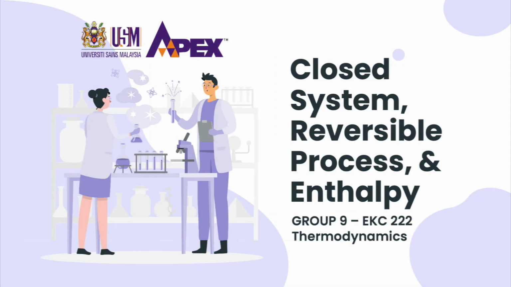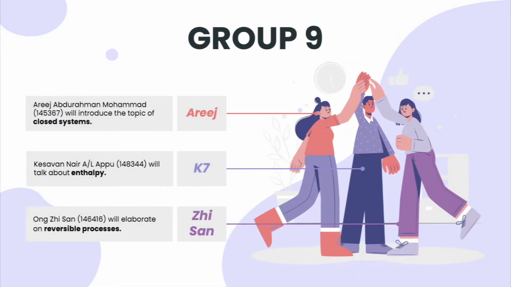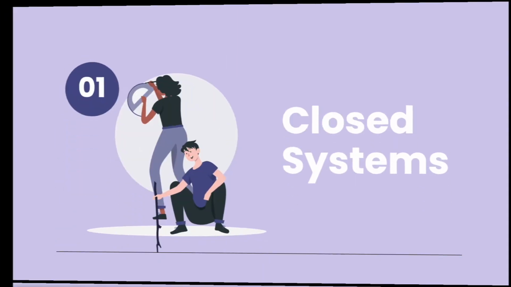We're Group 9 here to talk about closed system, reversible process, and enthalpy. Our group consists of 3 members, starting with me, Areej, who will introduce the topic of closed system, Kesavan will talk about enthalpy, and Zhi San will elaborate on reversible processes. Let's start with the topic of closed systems.